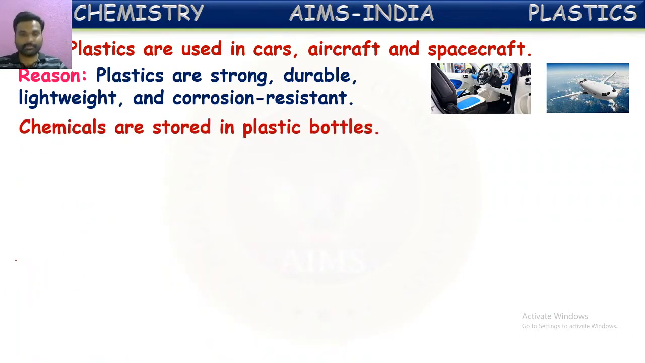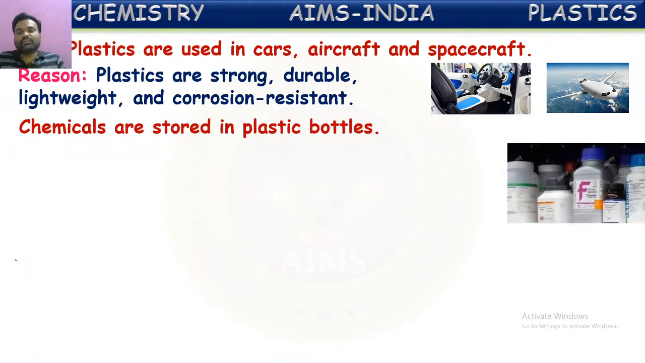Chemicals are stored in plastic bottles. Yes, if you ever go to a chemical laboratory and observe the chemicals stored there, mostly chemical substances are stored in plastic bottles and some are stored in glass bottles. Most of the chemicals we can store even in plastic bottles. Why? How can we store chemicals in a plastic bottle?